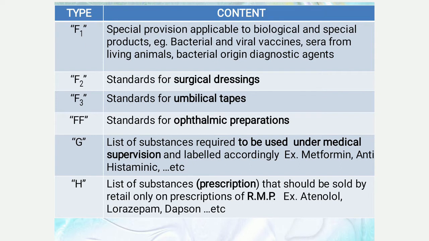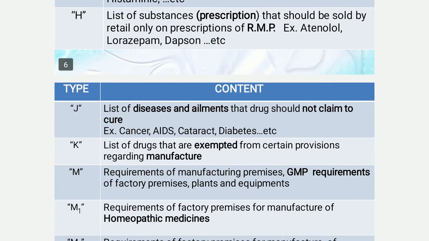Schedule G includes the list of the substances which are required to be used under medical supervision and labeled accordingly. Example, metformin, antihistaminics, etc. Schedule H includes the list of the substances that should be sold by retail only on the prescription of an RMP, that is, registered medical practitioner. Schedule H drugs are also called prescription drugs. Example, atenolol, lorazepam, dapsone, etc.